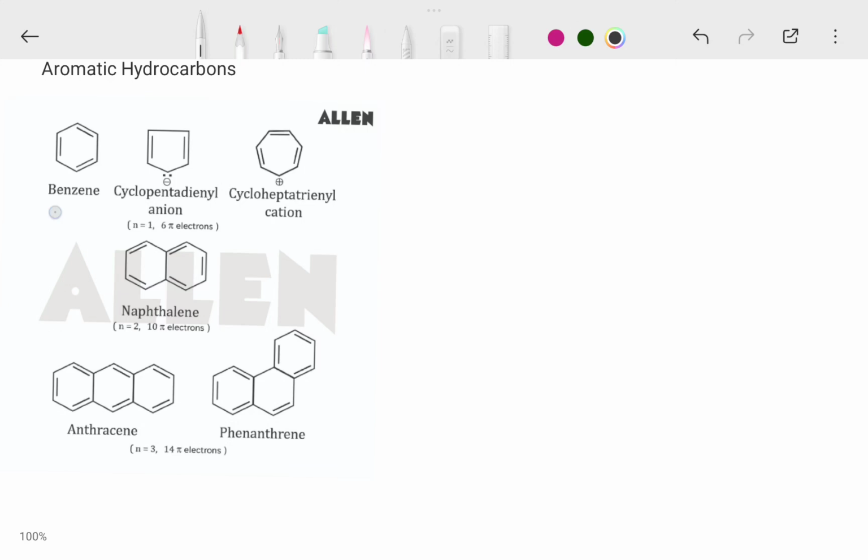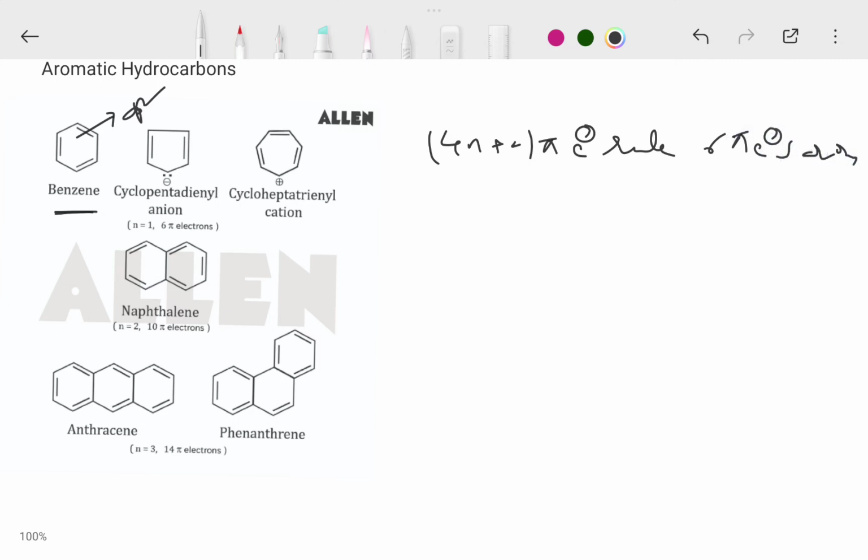In this example, first take benzene. Benzene is a cyclic planar compound having three alternating double bonds. That means in benzene every carbon undergoes sp2 hybridization. According to Huckel's rule, 4n plus 2 pi electrons, 6 pi electrons are aromatic.